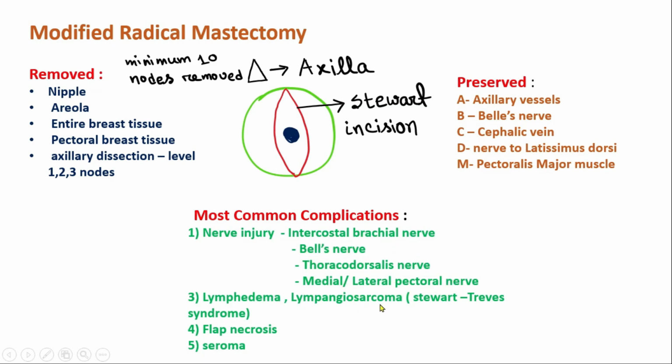Lymphedema can occur, and lymphangiosarcoma also occurs. Lymphangiosarcoma is termed Stewart-Treves syndrome. Flap necrosis can occur, and seroma.